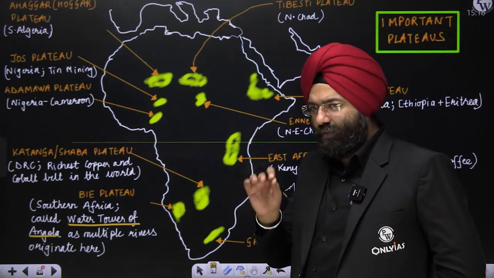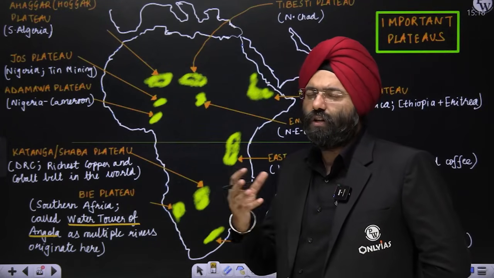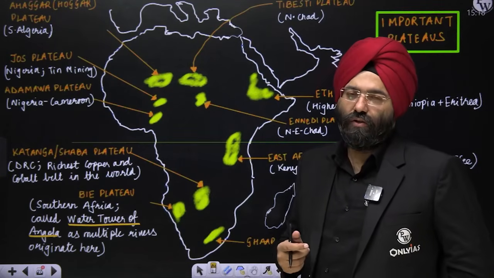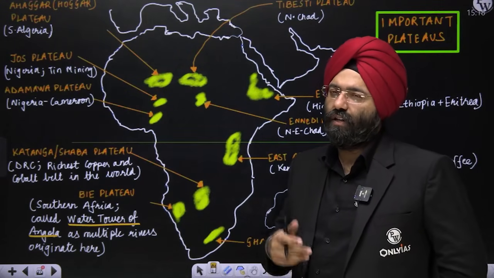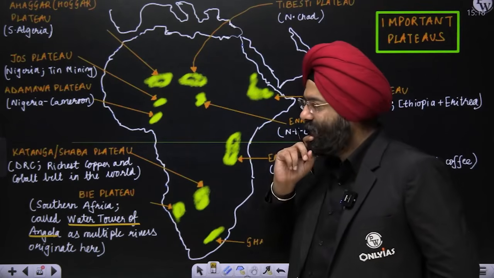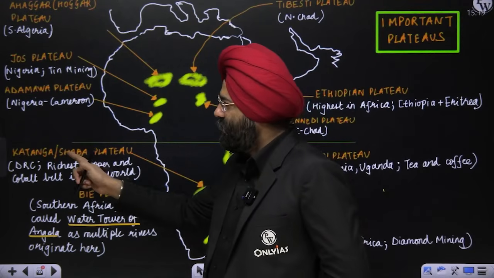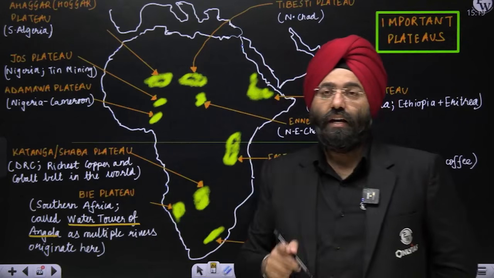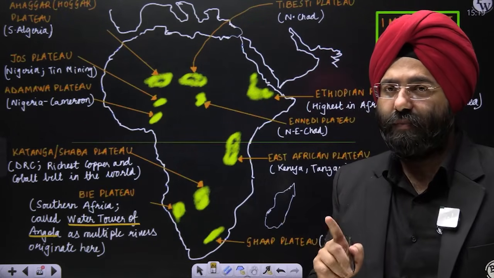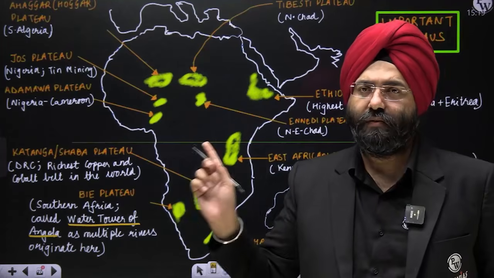So generally, if you're studying for civil services, you tend to read about Katanga Plateau. But its alternative name is also there, which was asked in the prelims paper of certain PCS examinations where students were not able to answer. Why? Because instead of Katanga, they used the Shaba Plateau. Katanga Plateau has an alternative name which is known as the Shaba Plateau. So please remember, Katanga and Shaba are same. That is why I've written here.